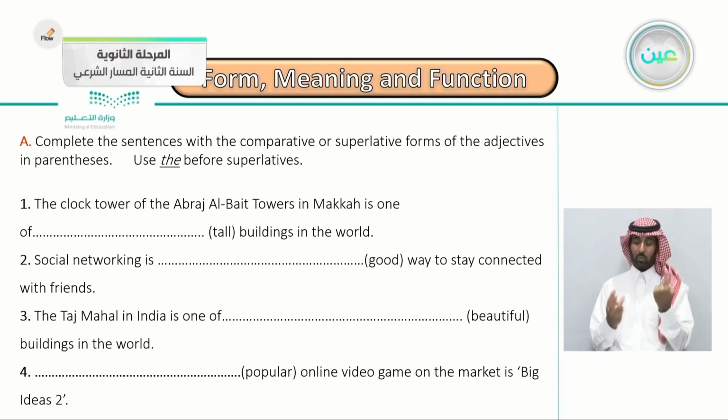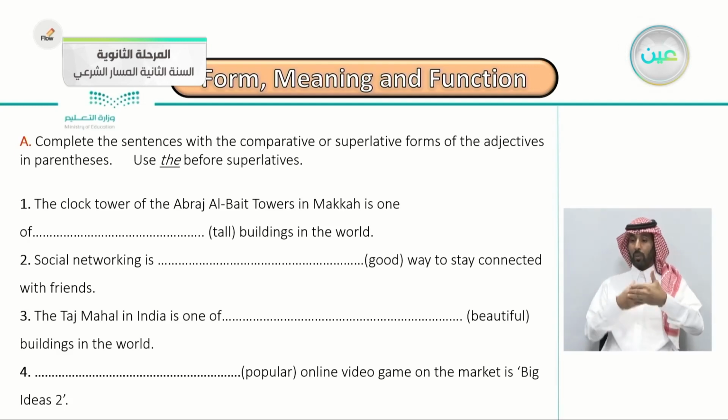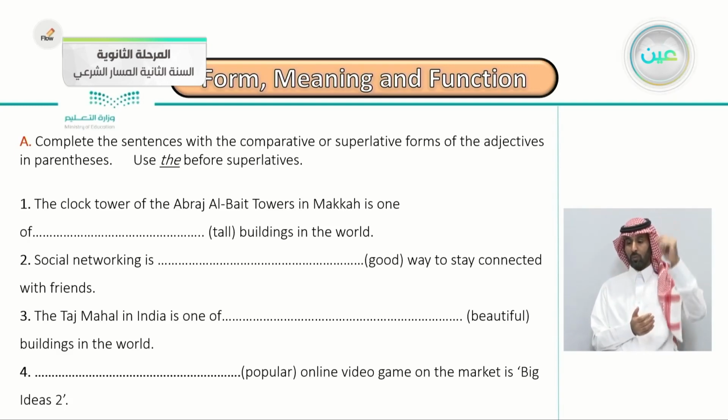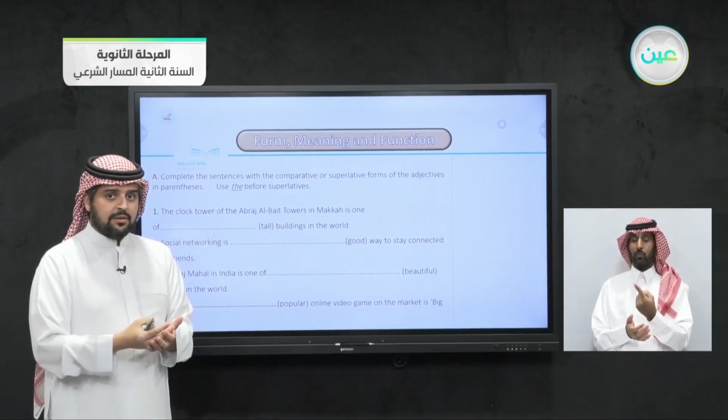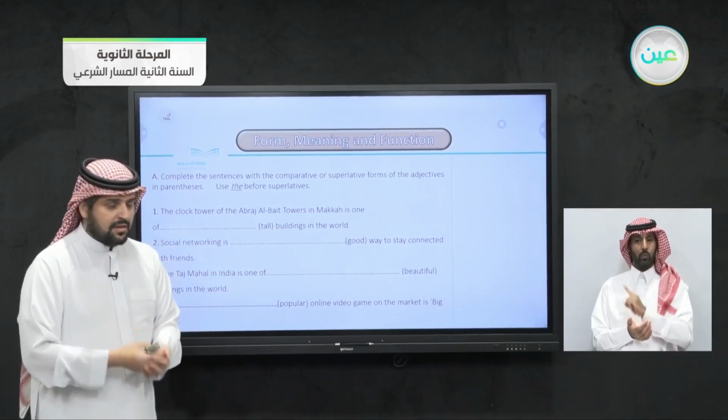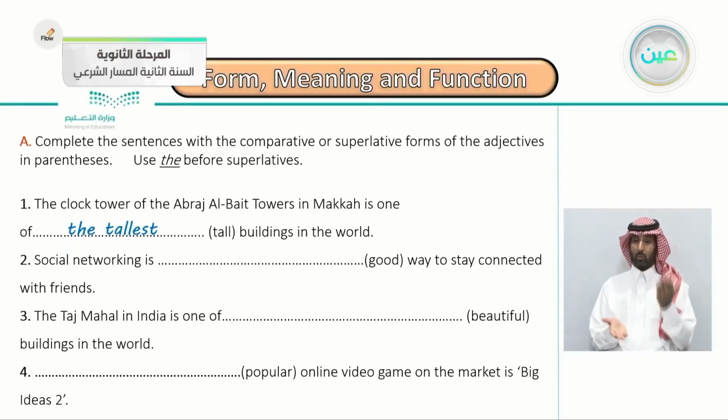The first one, the clock tower of Abraj al-Bayt towers in Mecca is one of the tall buildings in the world. The adjective tall, buildings, this is a group of buildings in the world. So is he comparing just 2 buildings or the whole buildings all over the world? Very good. So what do we choose? Exactly. The tallest, we use the superlative form, the tallest buildings in the world.